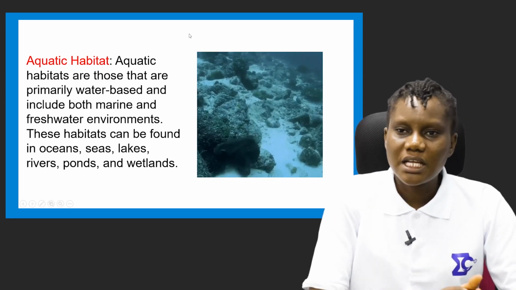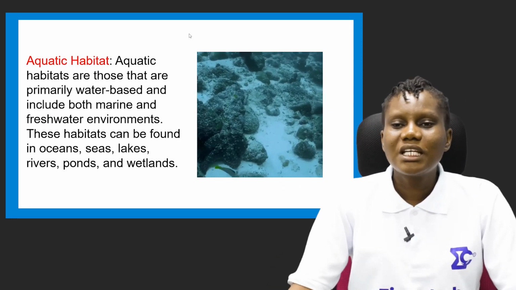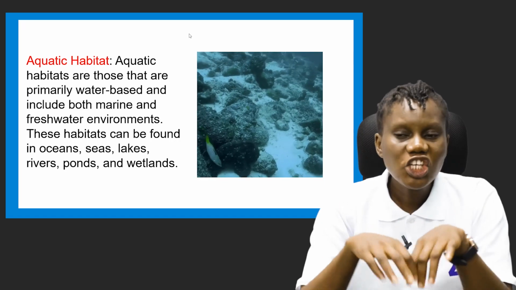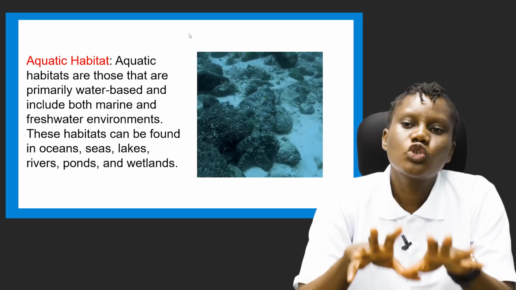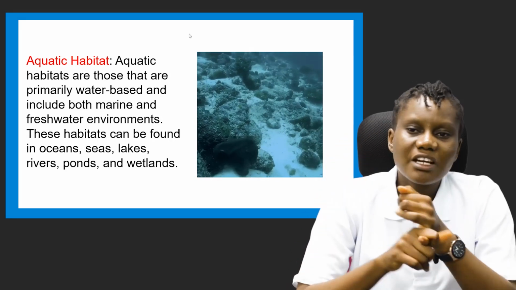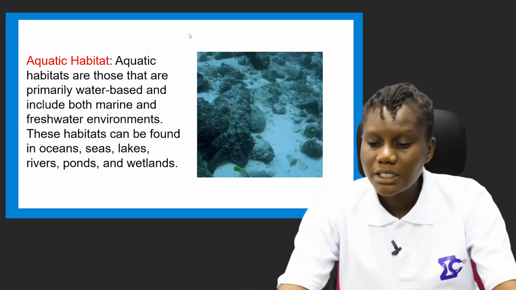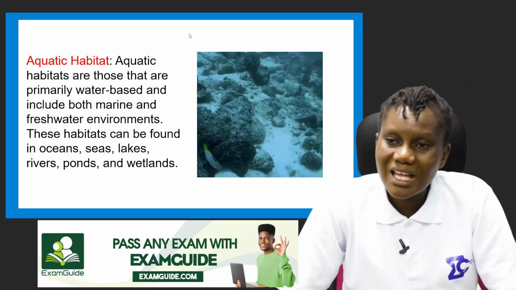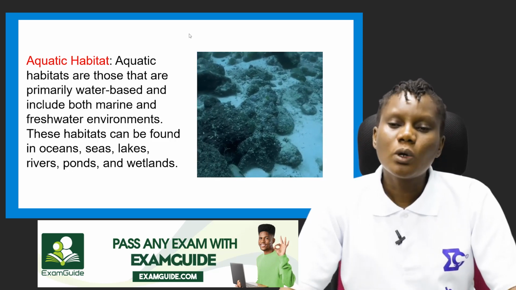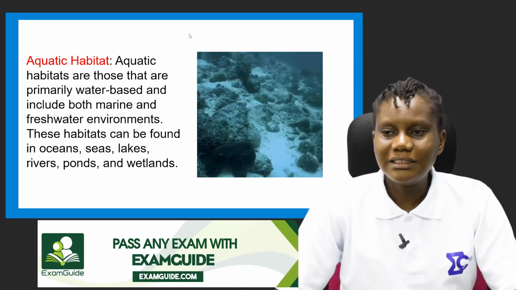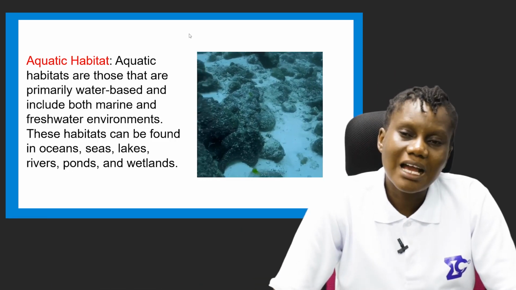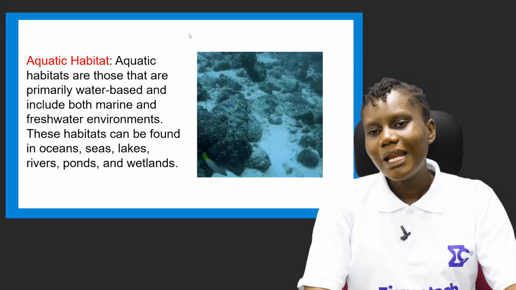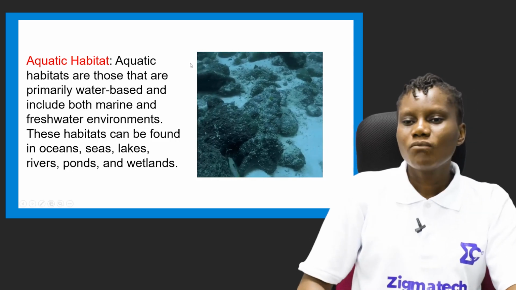So aquatic habitats are those that are primarily water-based. These are animals that live primarily in the water. Their primary habitat is water, and they include both marine and freshwater environments. In as much as those animals live in water, whether in marine or freshwater environments, we call them aquatic animals. The environment in which they live, we call aquatic habitats. These habitats can be found in oceans, seas, lakes, rivers, ponds, and wetlands.